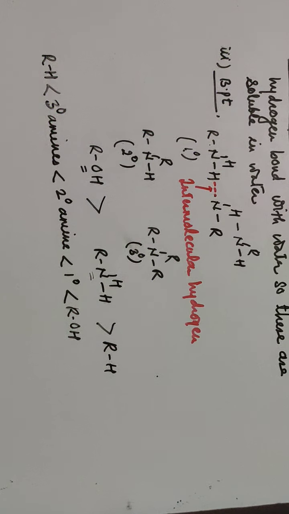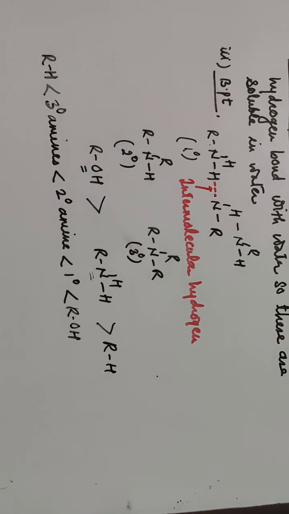In secondary amines, there is only one NH bond, so the interaction between the two molecules is weaker, and the boiling point is smaller than primary amines. In tertiary amines, there is no NH bond, so the interaction is weaker still. So among primary, secondary and tertiary amines having comparable molecular mass, the boiling point of primary is greater than secondary, which is greater than tertiary.